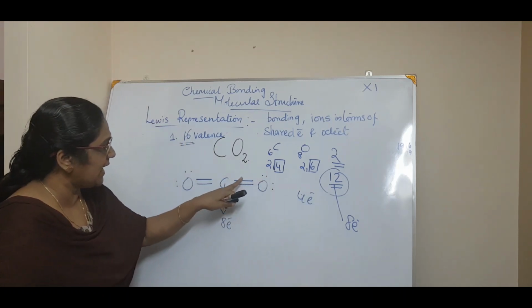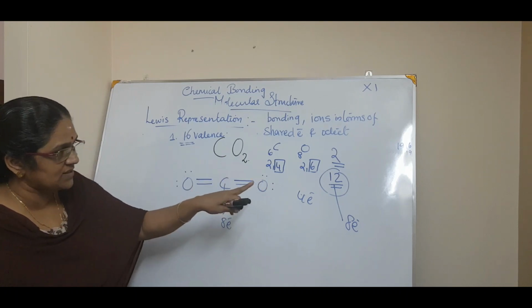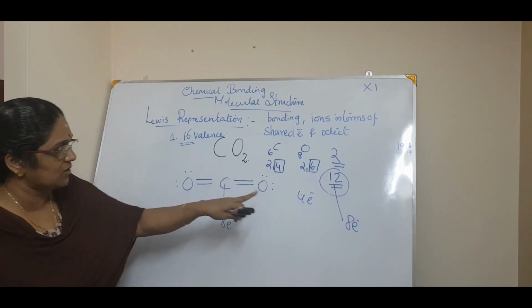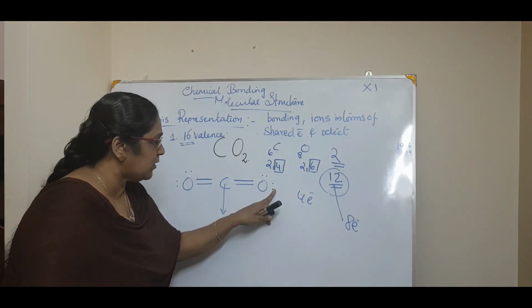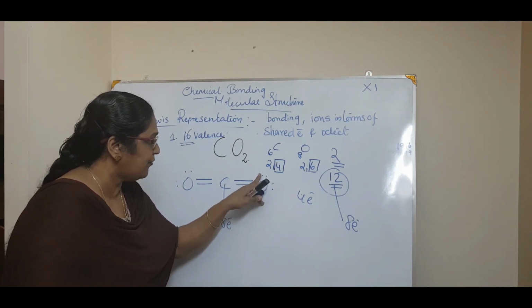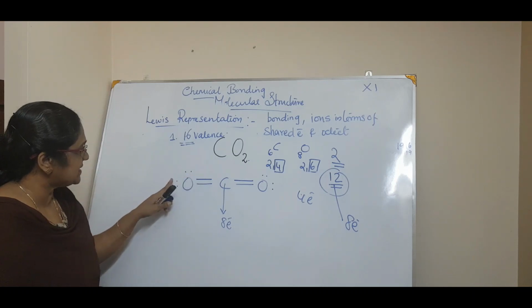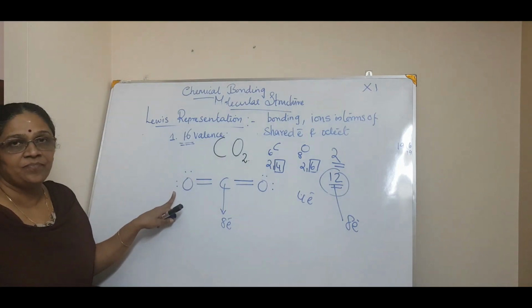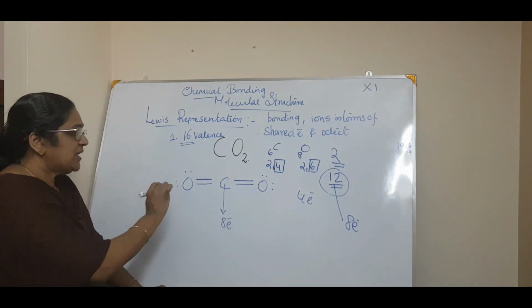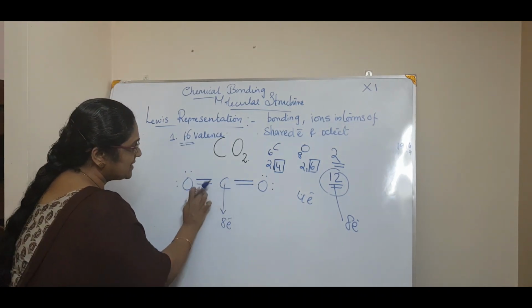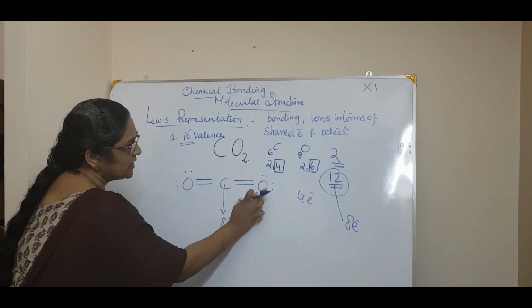Again 2 and 2, 4 electrons are gone, then 8 electrons are left. Then 8 electrons we will put like 1, 2, 3, 4, 5, 6, 7 and 8. Got it? So altogether, 2, 4, 6, 8, 10, 12, 14, 16.